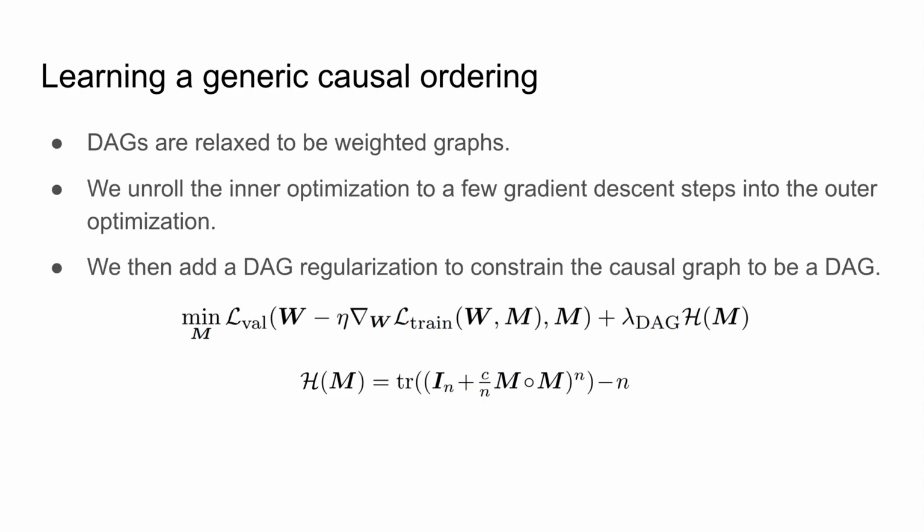We can also learn a generic causal ordering, which basically means that the causal ordering does not have to be a causal chain. Here, the settings are simpler because we can relax the DAGs to be unweighted graph. And by relaxing the DAG to be continuous entities, we can actually unroll the inner optimization steps shown in the last slide to a few gradient descent steps. And we use meta-learning method to optimize for the outer optimization loop, basically the DAG parameters. We then add a regularization term to constrain the causal graph to be a DAG.